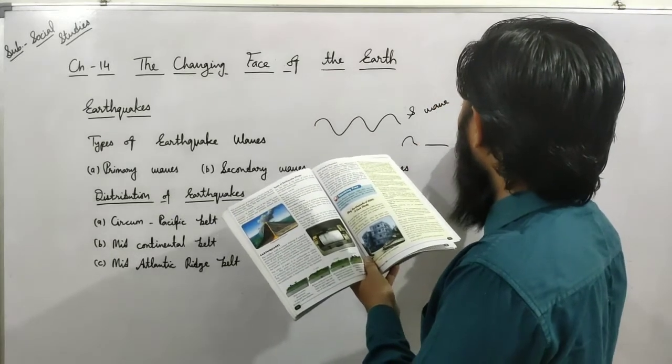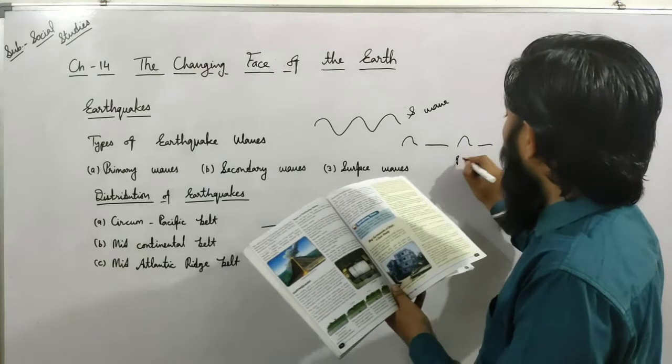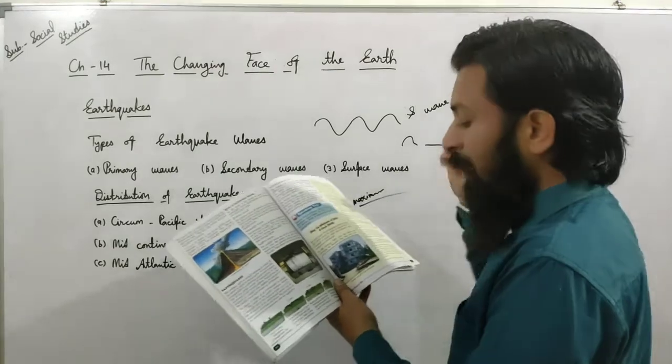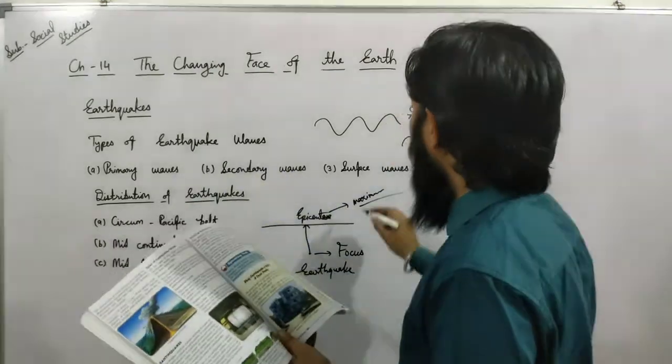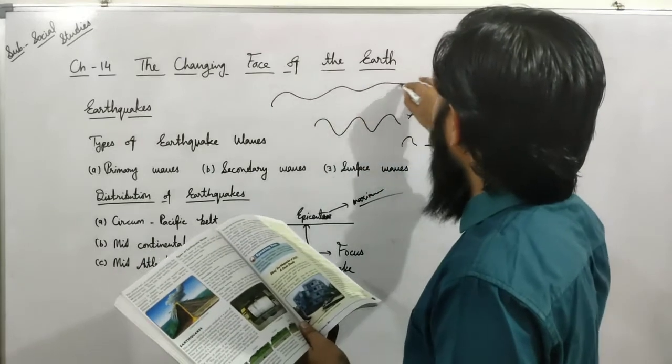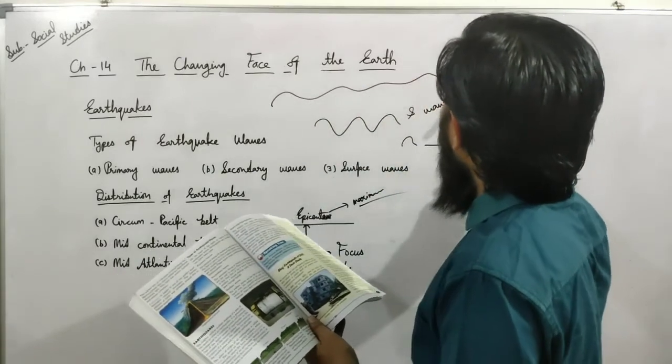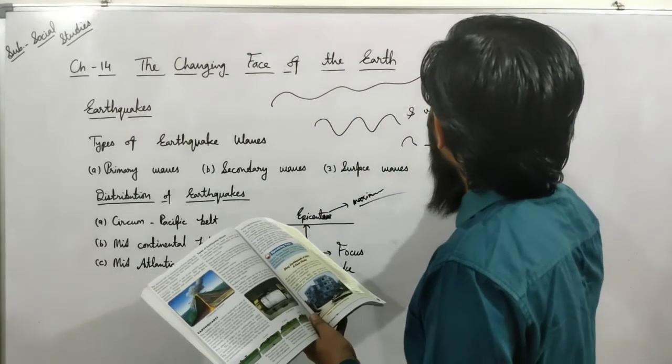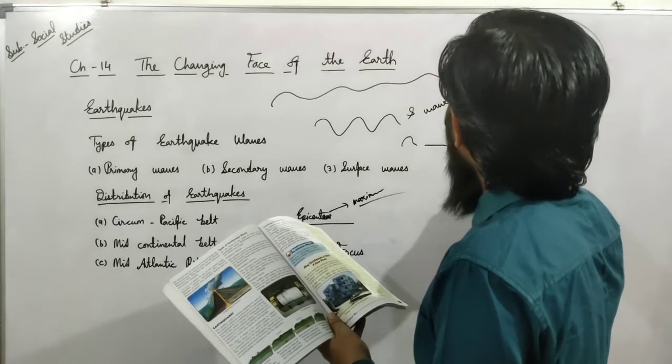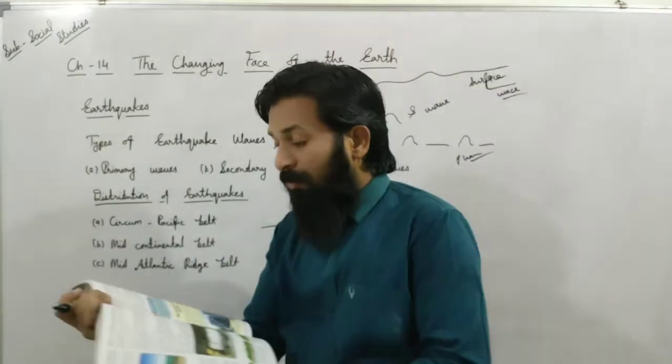Sometimes we can also mention this type of P wave. After that, there is the surface wave. Surface waves are also something we can face, and they are known as surface waves. These waves continuously run along the earth's surface.